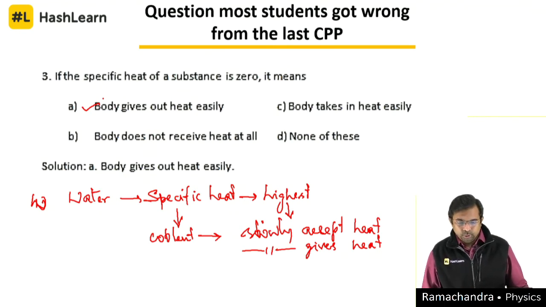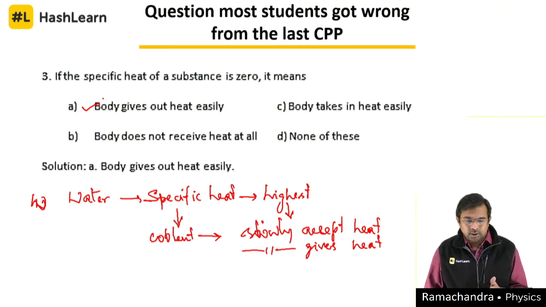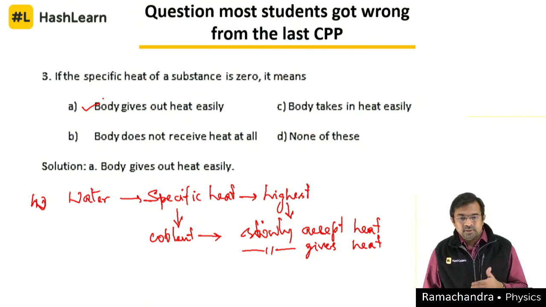Arpan is asking, body doesn't receive heat at all. It receives. He is not saying that it is not receiving at all. It is not stopping. Understood, Arpan? I hope you are following this one. It is not stopping that, but it receives and gives out faster.